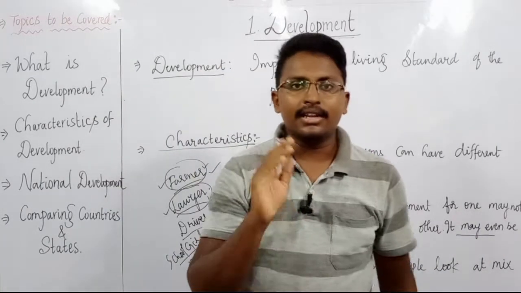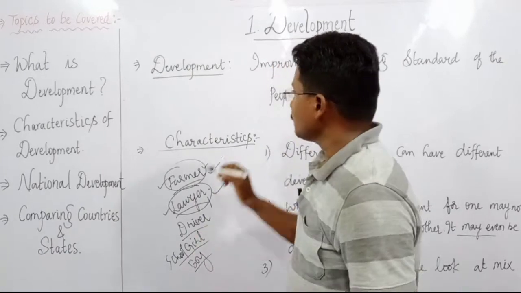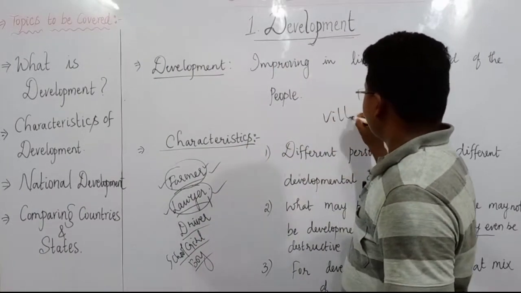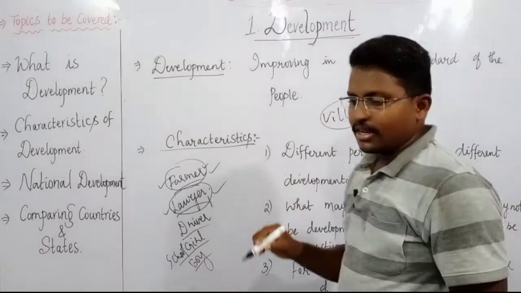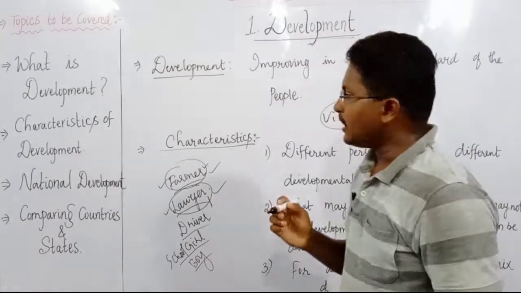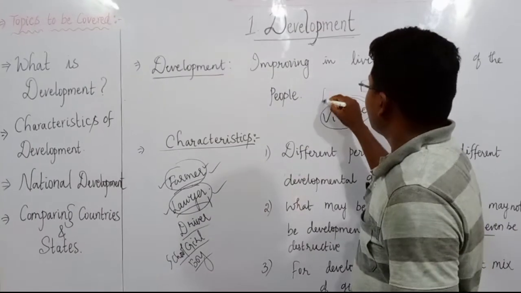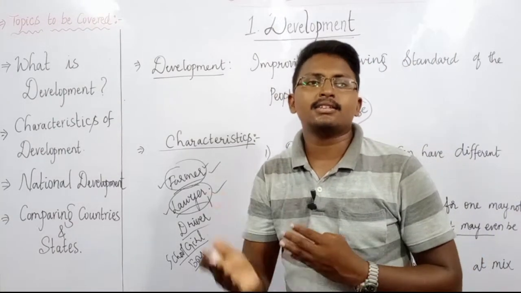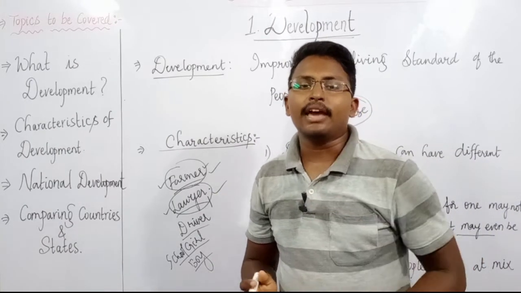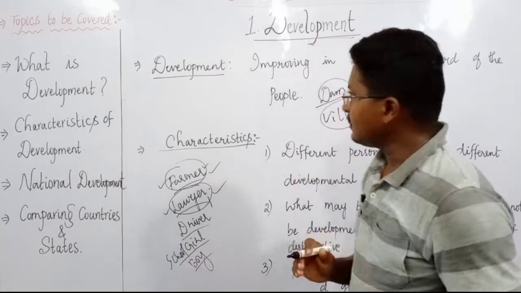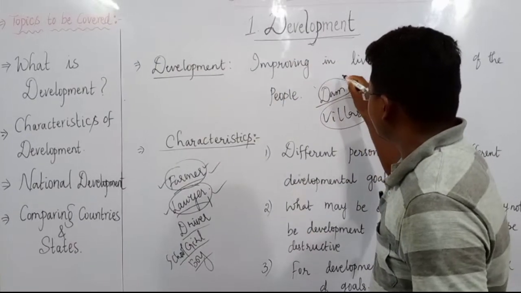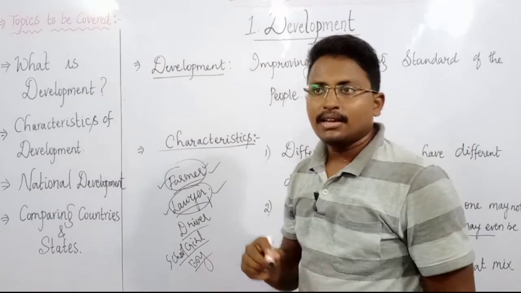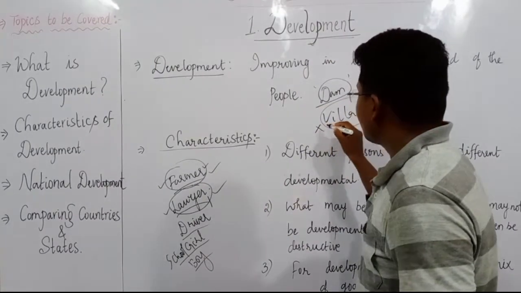For this I'll tell another example. Suppose there is a village, and the government has decided to construct a dam near this village. Just imagine that it is a very big dam. If the government constructs this dam, this village may submerge in the water.